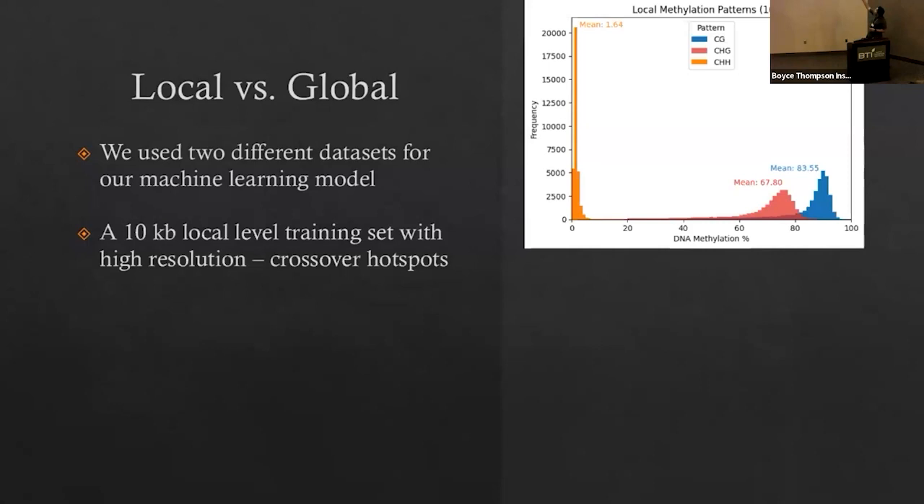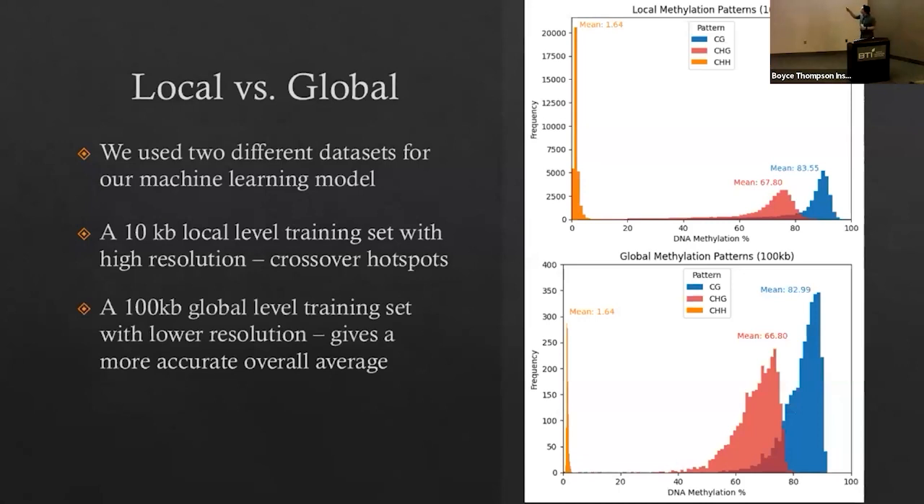And here is just showing what the local methylation pattern looks like at the local level of 10 kilobases. And then we have a global recombination pattern, which gives us a more accurate overall average of what the genome recombination rate would look like without going too large, to where we don't have enough data to train our machine learning model. And then here we have the global methylation patterns, where the mean for the CHH pattern is the same. However, these small differences between the means of the CHG and CG patterns can make all the difference when it comes to predicting an accurate model or estimation.